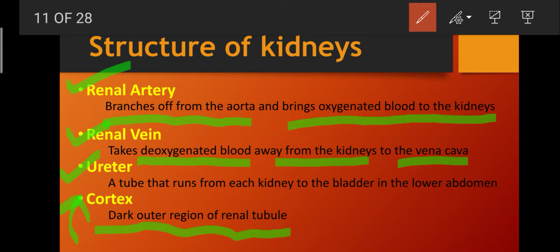So the renal artery branches off from the aorta and brings oxygenated blood to the kidneys, while the renal veins take the deoxygenated blood away from the kidneys to the vena cava. The ureter is a tube that runs from each kidney to the bladder in the lower abdomen, while the dark outer region of the renal tubules is known as the cortex.